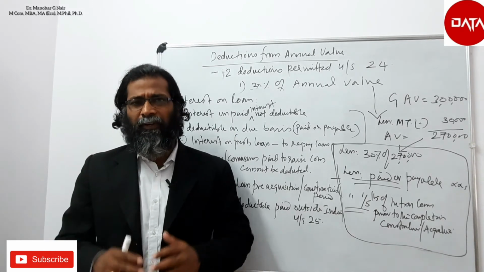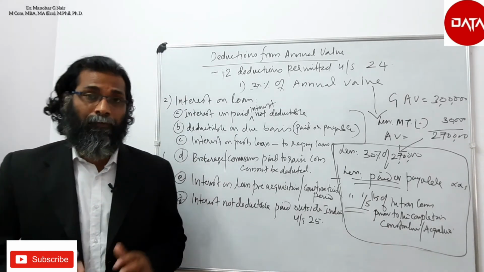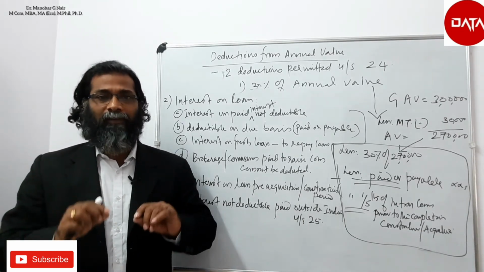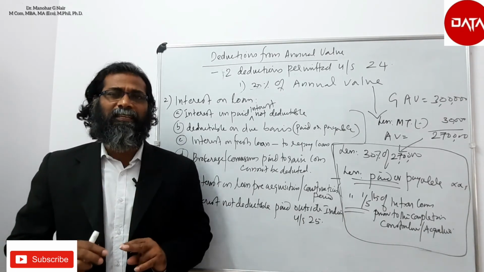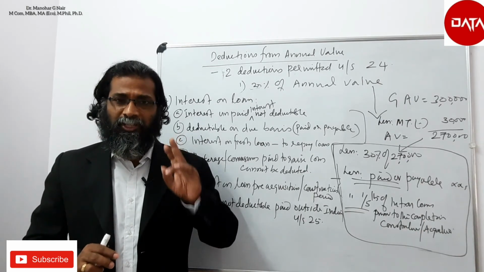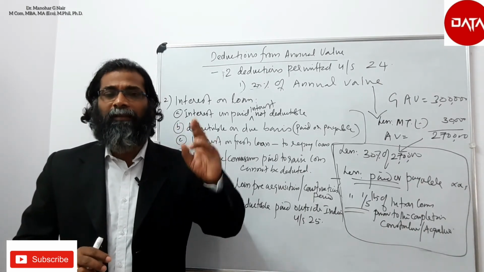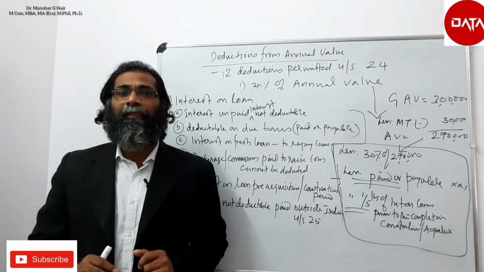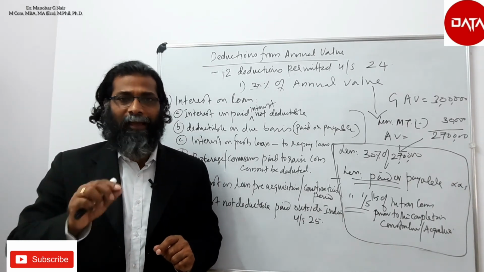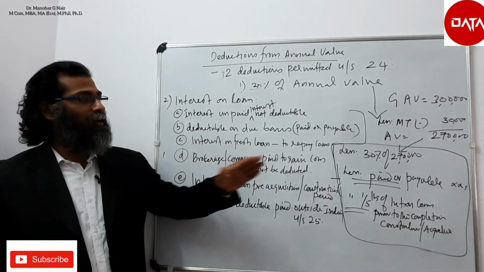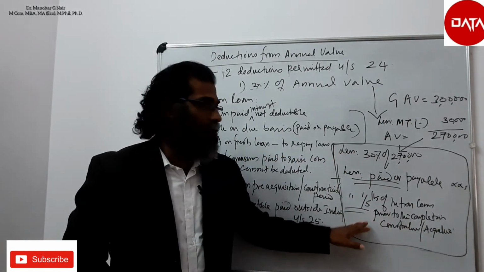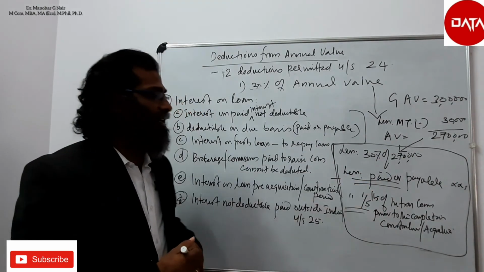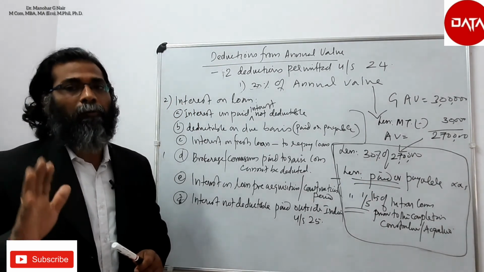In the previous video we discussed the computation of gross annual value and the deduction from gross annual value. Two deductions are possible, that is municipal taxes paid by the owner, and second, the unrealized rent if it is there. The balance will be the annual value. From the annual value again two deductions are possible. One is 30% of annual value and the second one is interest on loan paid or payable.